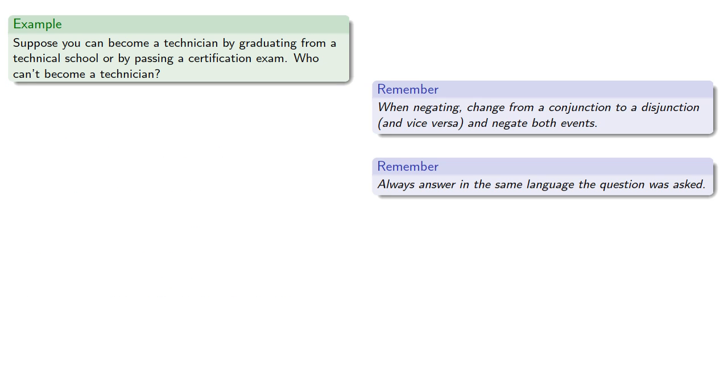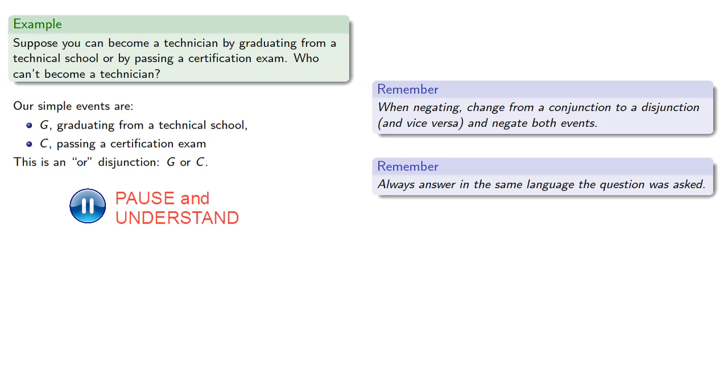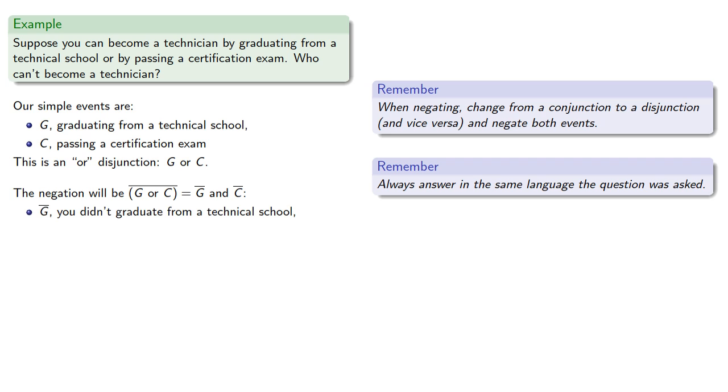Or let's consider a different one. You could become a technician by graduating from a technical school or by passing a certification exam. Who can't become a technician? So our simple events are G, graduating from a technical school, C, passing a certification exam. And this is an OR disjunction, G or C. So the negation will switch the OR to an AND and negate both terms. And so again, answering in English, not G, you didn't graduate from a technical school, and not C, you didn't pass a certification exam.